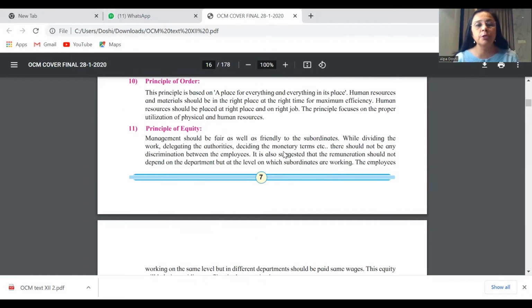Principle of equity is explained as: management should be fair as well as friendly to the customers and to the subordinates, while dividing the work, while delegating the work, while deciding the monetary terms. All the time balance has to be maintained. Everybody should be treated equally. There should be no discrimination between the employees. This is how you will use that particular paragraph to explain in detail.